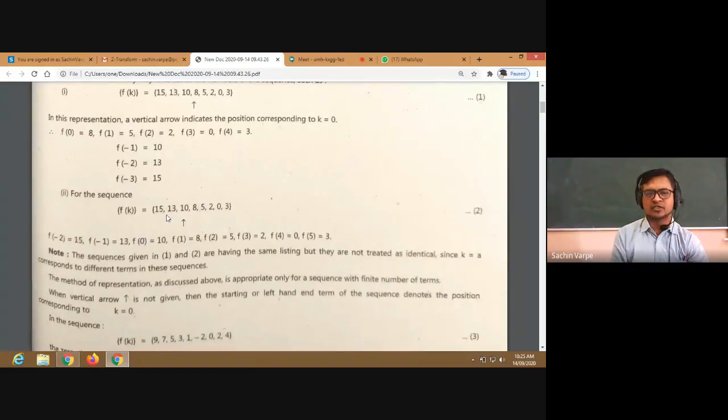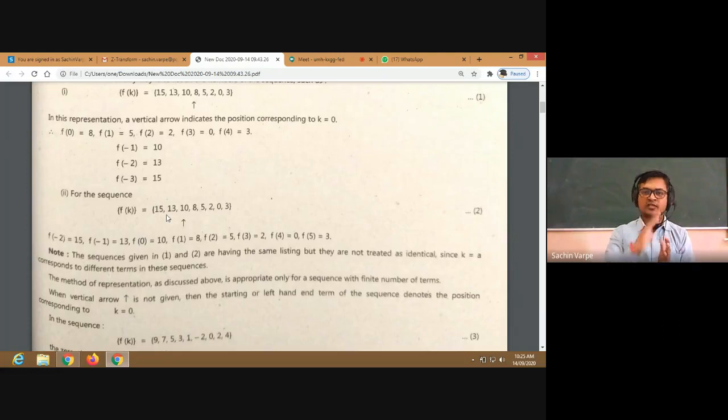Then in this second example, here f of k is given to be 15, 13, 10, 8, the same numbers, same terms of the sequence. But you can see here the arrow position is at 10, isn't it? In the earlier example, the arrow position is at 8 and here the arrow position is at 10. That means that arrow position will be the 0th position. So f of 0 will be here 10. So in this way, we can see though the terms of these sequences are the same, these sequences are not the same. Remember, these sequences are not the same.